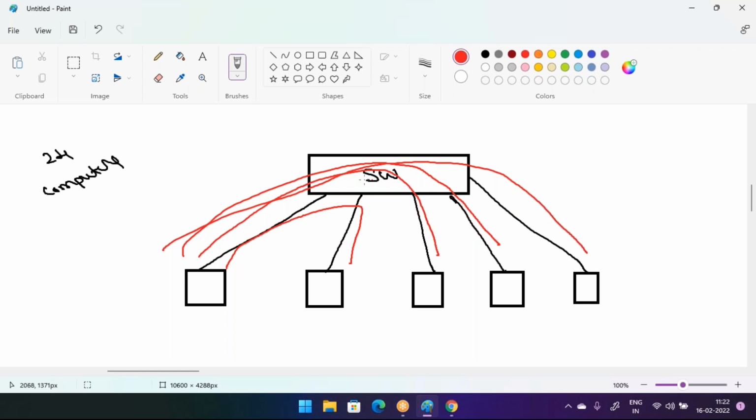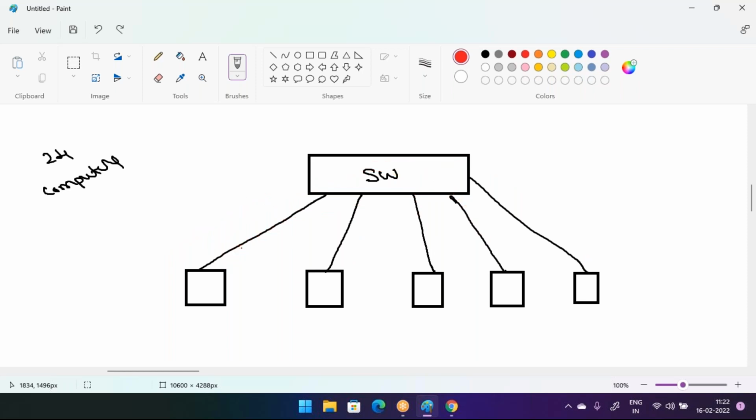But remember one point, guys: a switch will support wired connections only, it will not support wireless. Suppose in my network I have a wireless device, assume it is a laptop. It is a wireless device, but a switch cannot support wireless communication.